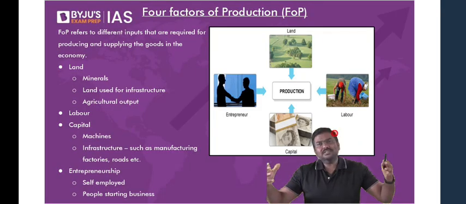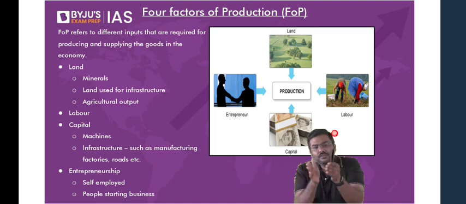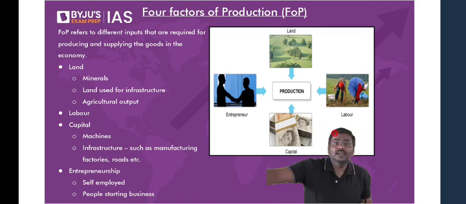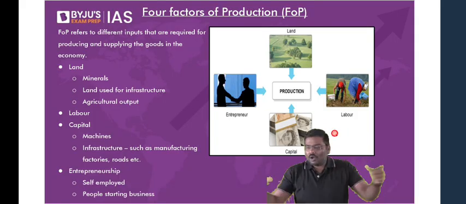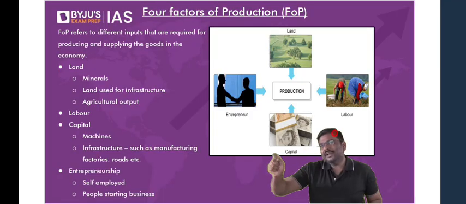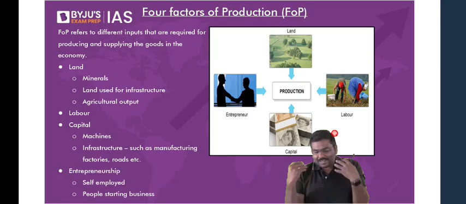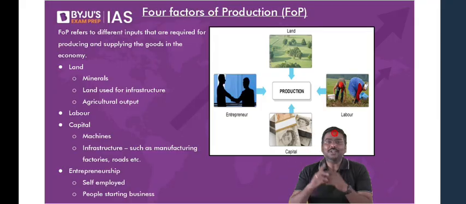But what is the basic connection between micro and macro? If you look at individual houses and study, you will call it micro. But what if I study the total, that is, all the houses in India? If I take all the houses in India, don't you think you will get the demand for goods and services in the Indian economy? So there is a connection between both micro and macro. Both are connected. So that is the first importance.